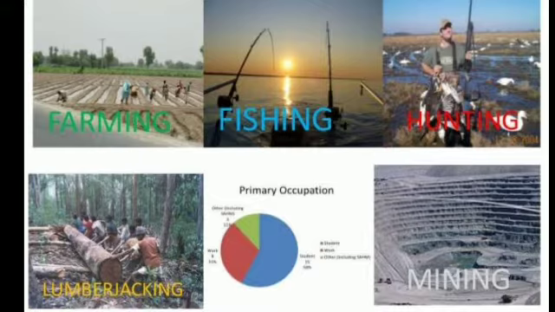When people use those natural resources for doing some occupation, that occupation is known as primary occupation. For example, farmers, fishermen, mining, hunting, lumbering; these are all examples of primary occupation. This is the first stage of occupation.